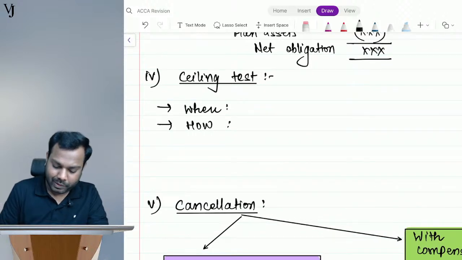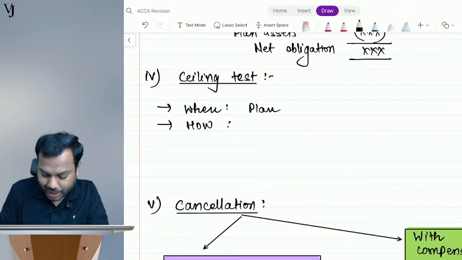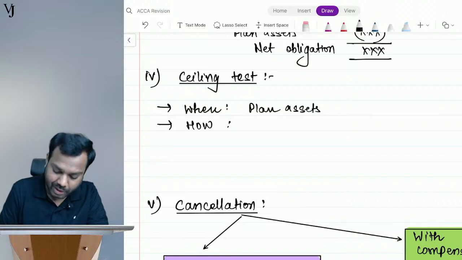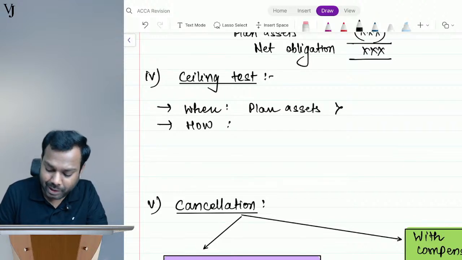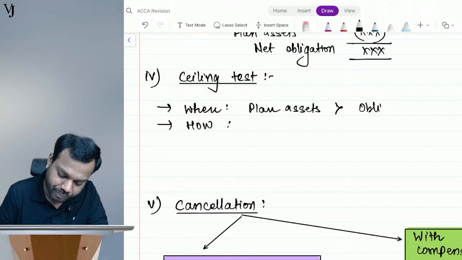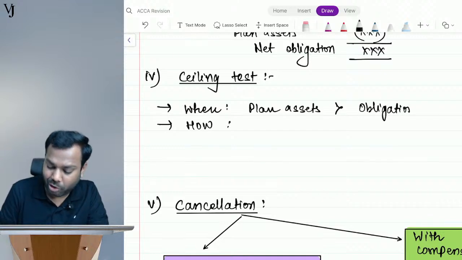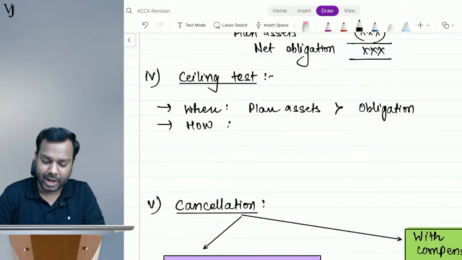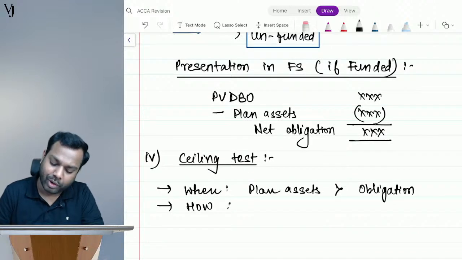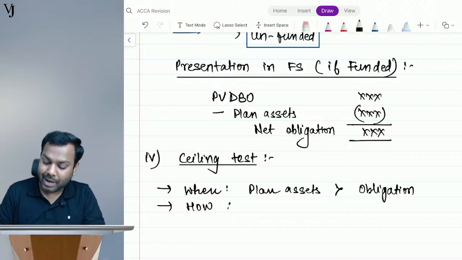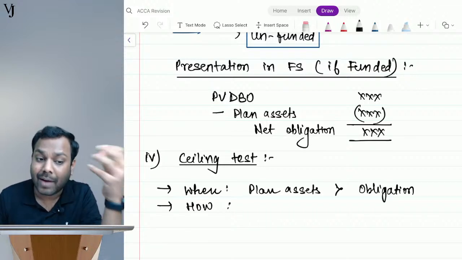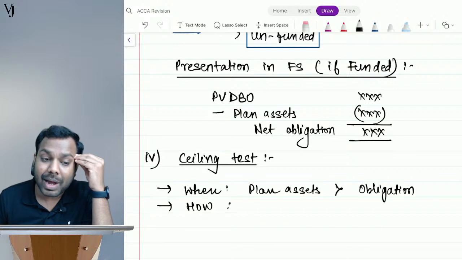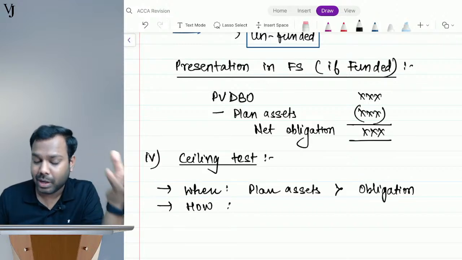Now, when the value of the plan assets exceeds the obligation, in that case we have to check for the ceiling test. Why? See, here in this case we are showing net obligation, but what happens if the plan assets are more? I have to disclose the plan assets. Means I am disclosing an asset.